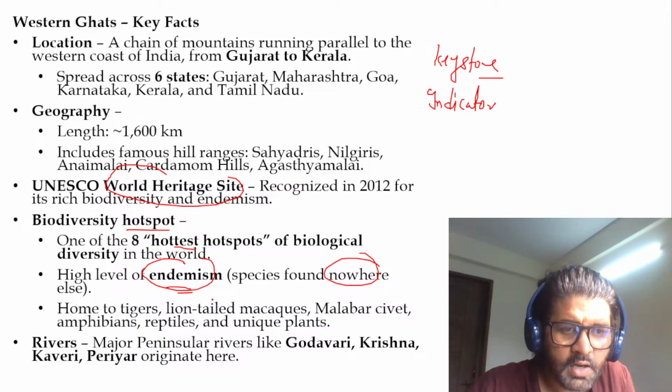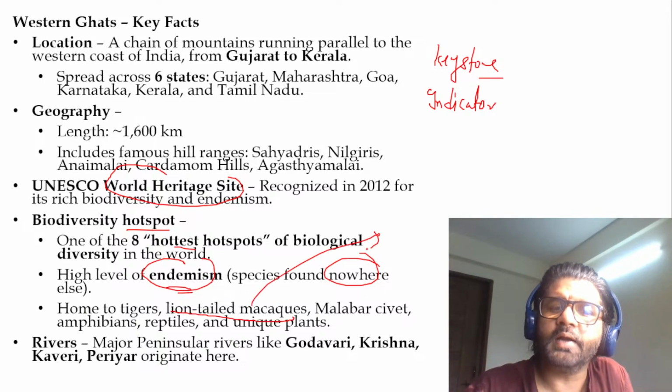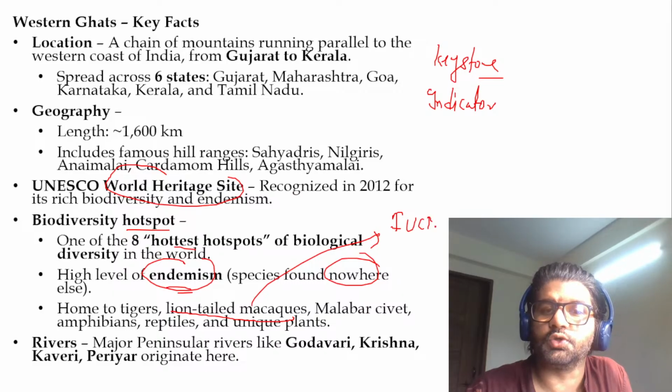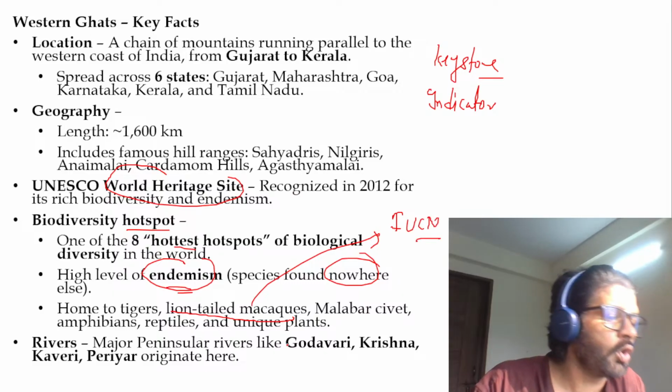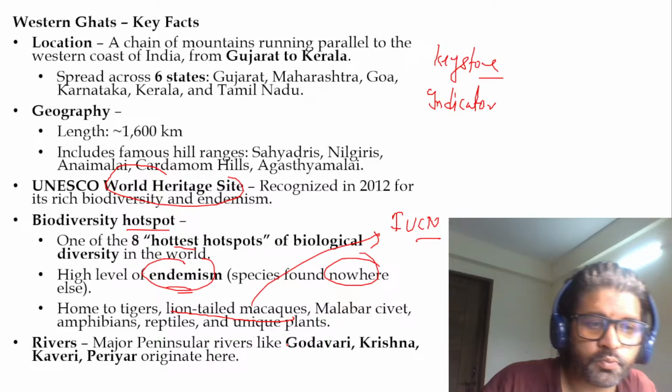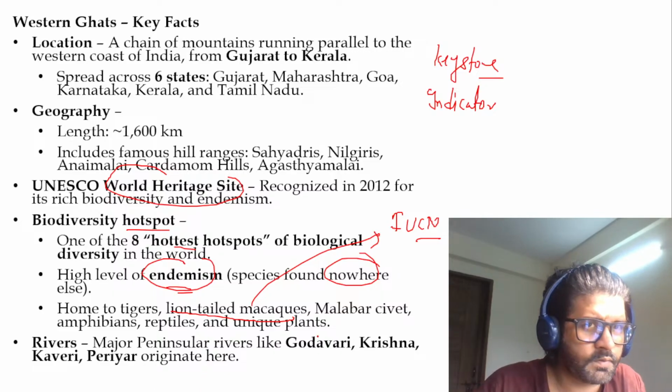Lion-tailed macaw, etc. Now again, there is homework for you. Lion-tailed macaw, what is the IUCN status? UPSC has already asked a PYQ on it. Solve that particular PYQ on lion-tailed macaw. Cool. Rivers: many rivers originate from this region.